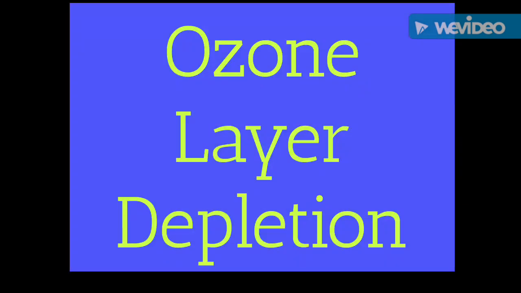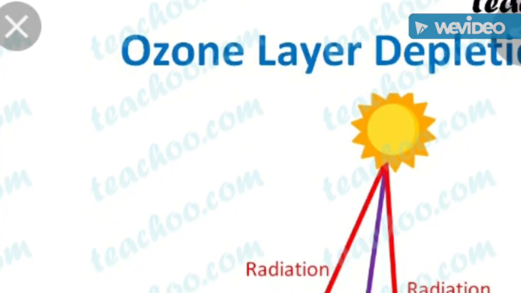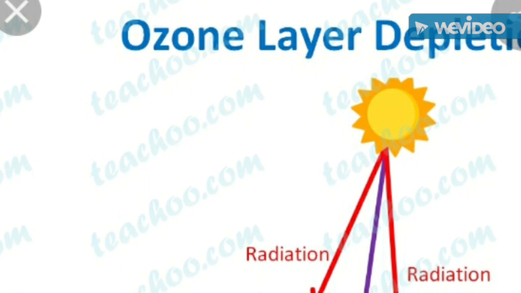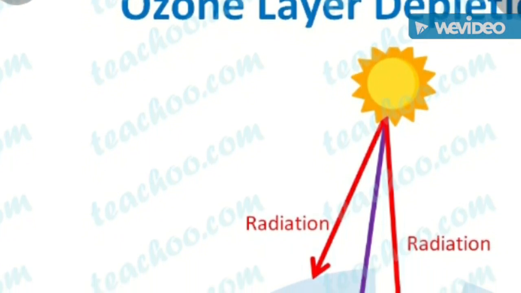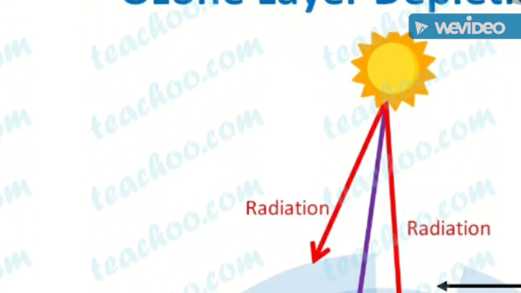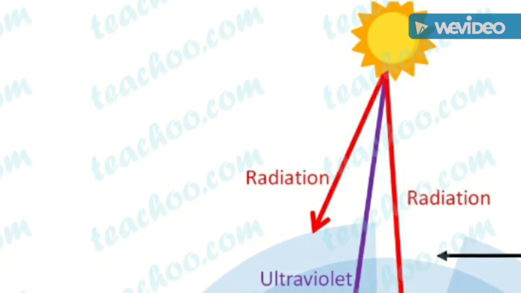Hi friends, today we'll discuss the topic of ozone layer depletion in environmental education. This is also a very important topic related to the exam. Okay, ozone layer depletion. Here ozone exists in the ozonosphere, which is 25 to 30 kilometers from our earth surface.